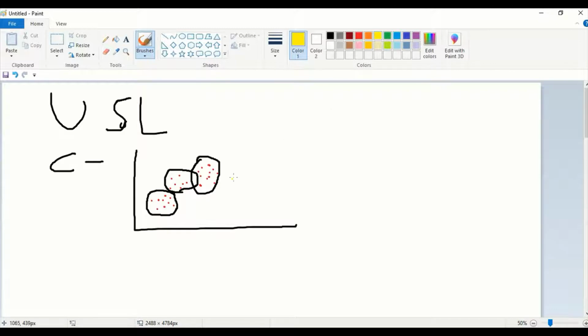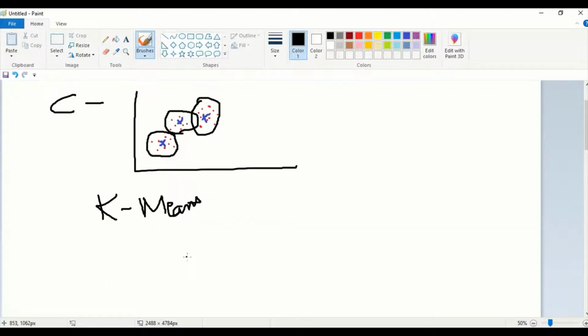In what way it splits the data depends upon the centroid and the number of centroids. If the centroids are placed at this point, depending upon your surroundings, it will take the data and form distinct clusters. It purely depends upon the centroid and the placement of the centroid in the data set. There can be many centroids, depending upon the k value. That is called k-means clustering. K-means is a clustering algorithm. K is the number of centroids.